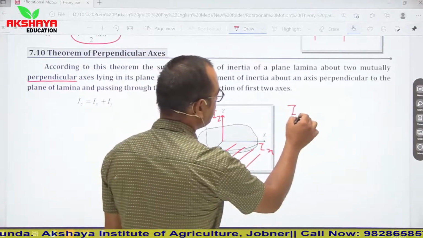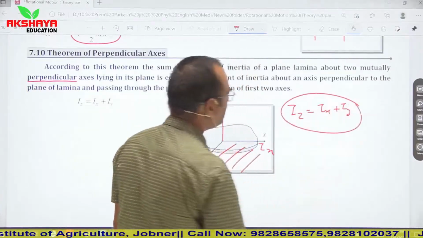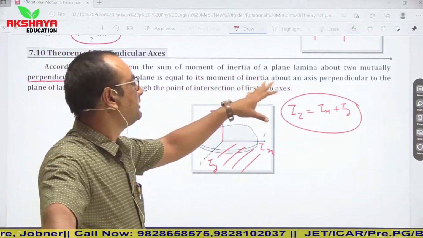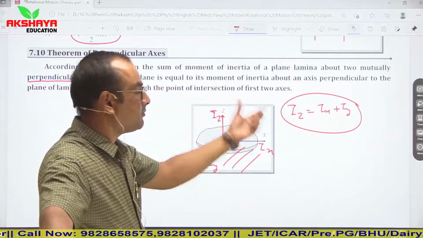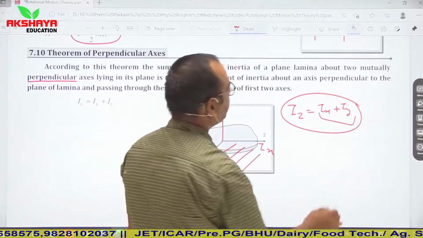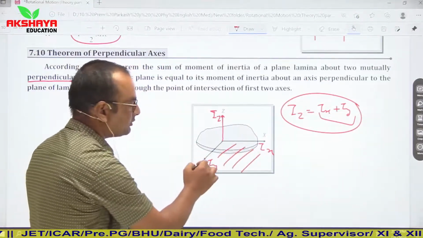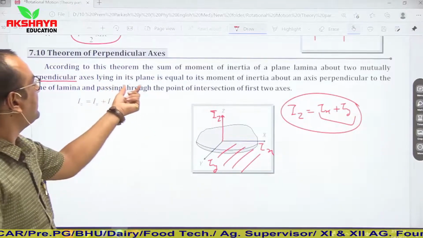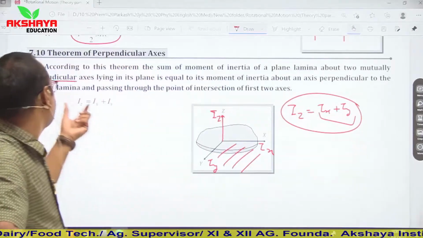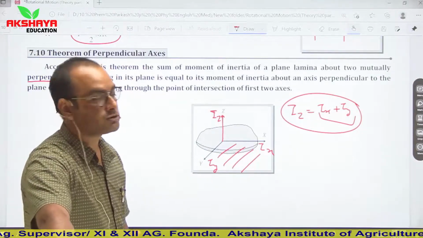So Iz is equal to Ix plus Iy. This is the simple mathematical relation. What is its statement? According to this theorem, the sum of moment of inertia of a plane lamina about two mutually perpendicular axes lying in its plane, Ix plus Iy, is equal to the moment of inertia about an axis perpendicular to the plane of the lamina and passing through the point of intersection of the first two axes.